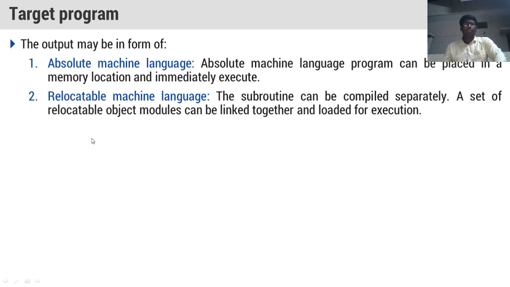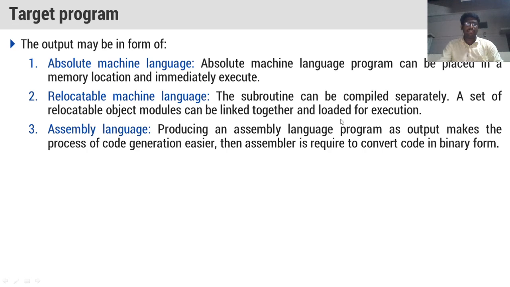If all the object files are linked together and loaded for execution, that is called relocatable machine language. So, what is relocatable machine language or relocatable object code? The object modules of the subroutines are linked together and loaded for execution. That is called relocatable machine language.